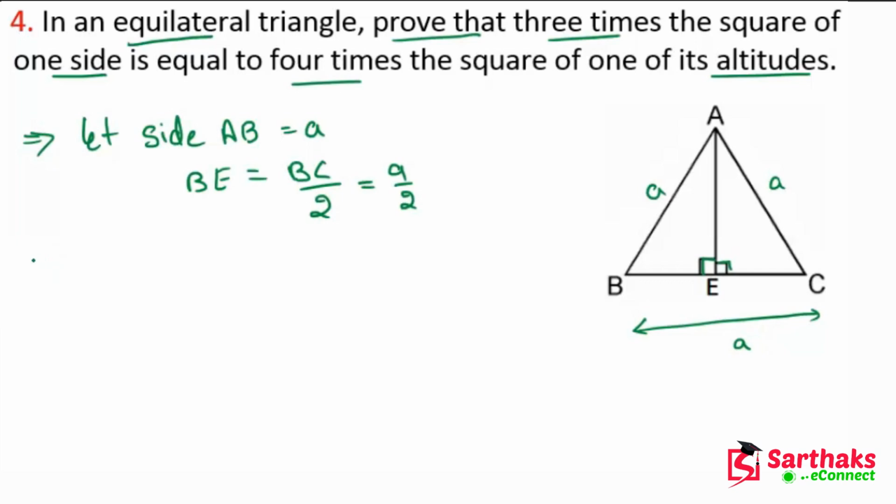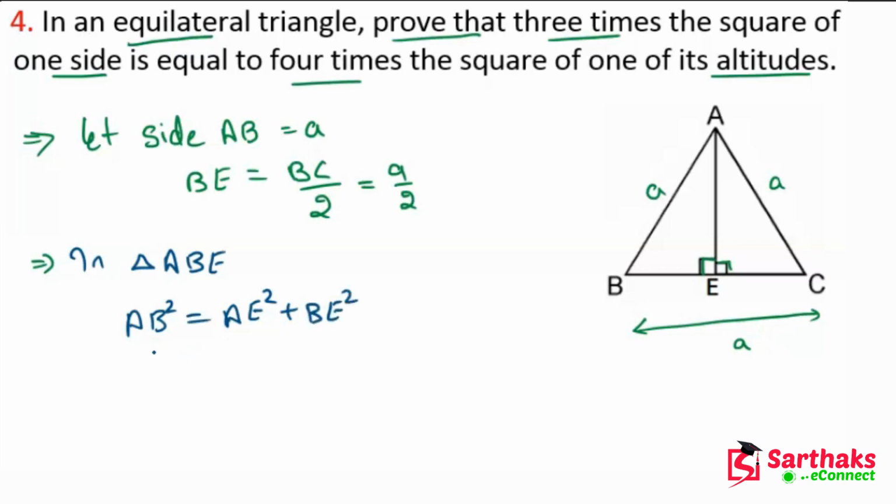So now, in triangle ABE, we know that this is 90 degree, so we can apply the Pythagoras theorem. So we get AB square is equal to AE square plus BE square.